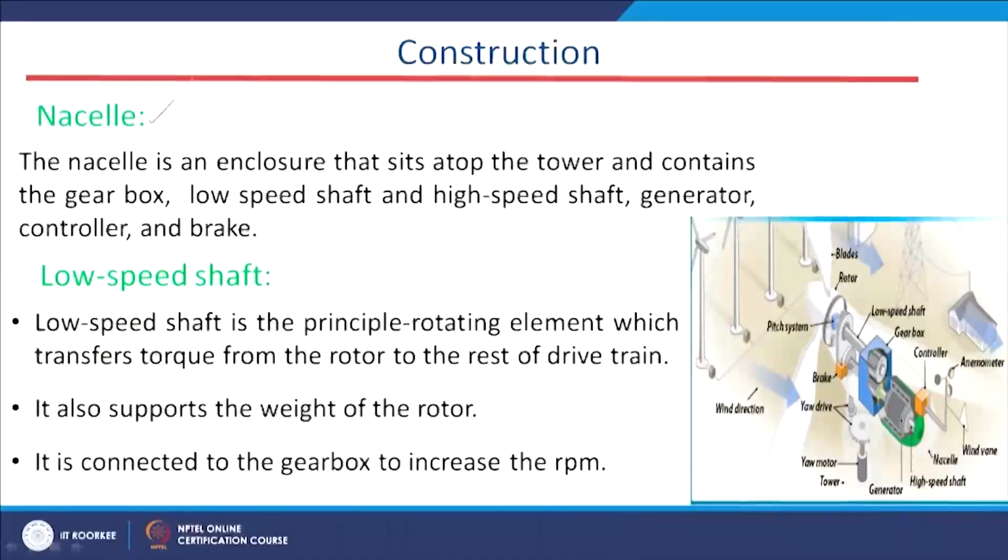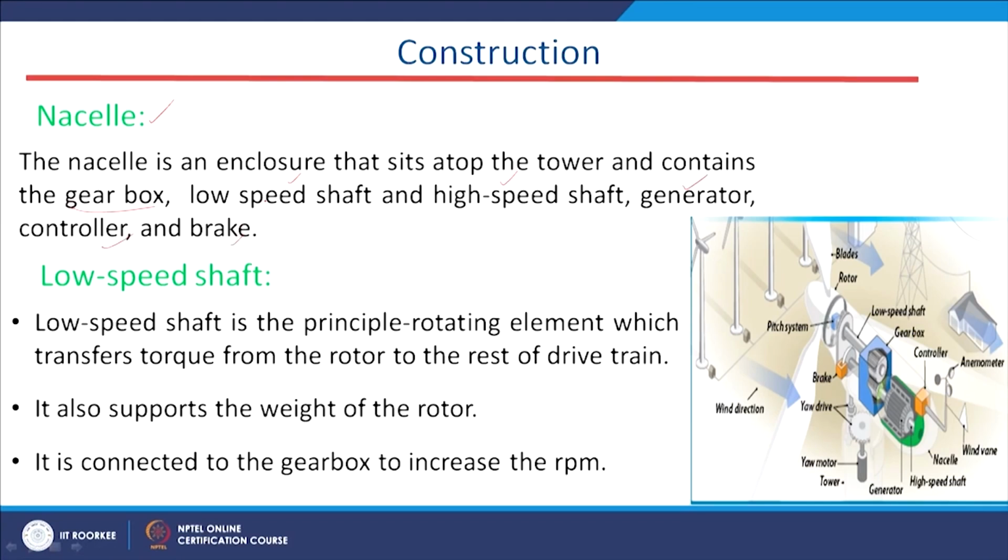Now, coming to the nacelle. The nacelle contains, first, the gearbox. We will come to the function of the gearbox. Next is the low speed shaft, the third is the high speed shaft, then the generator, controller and the brake.